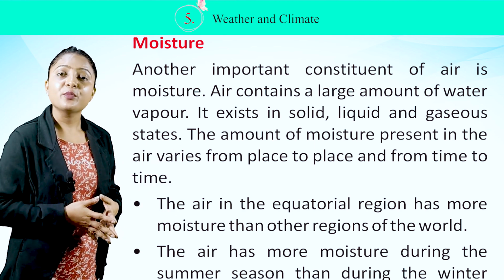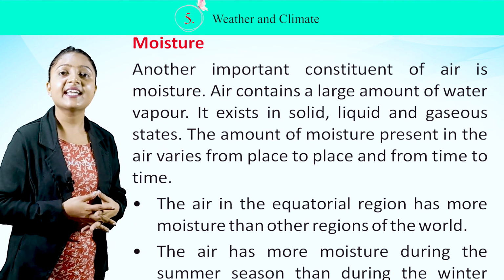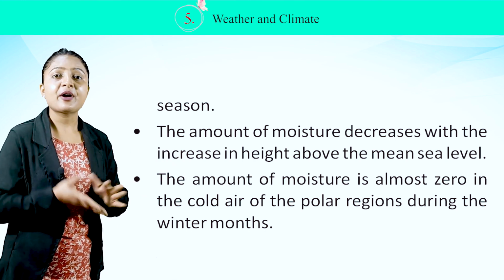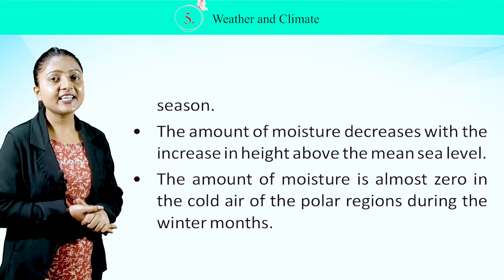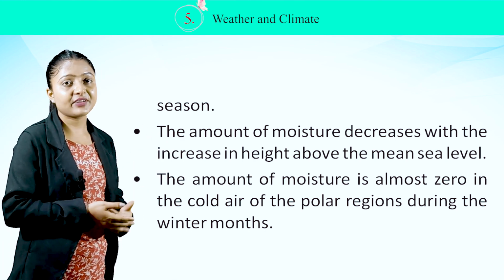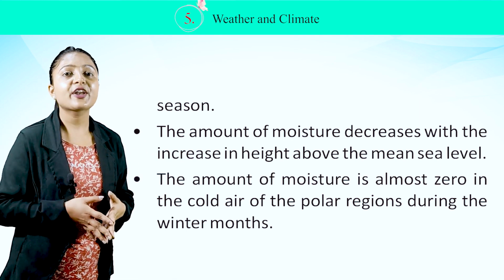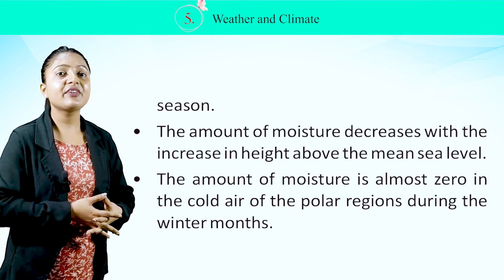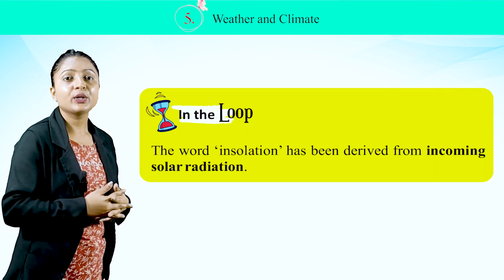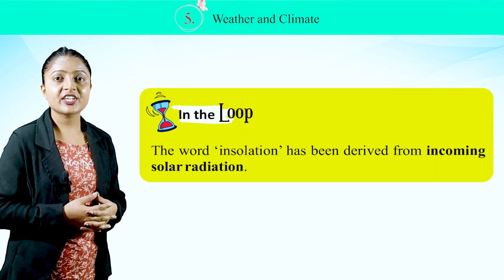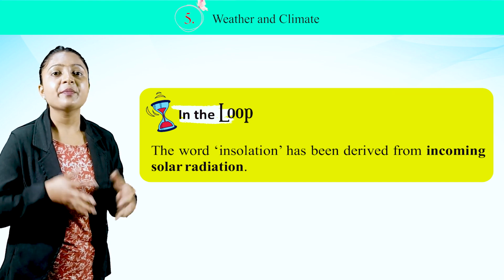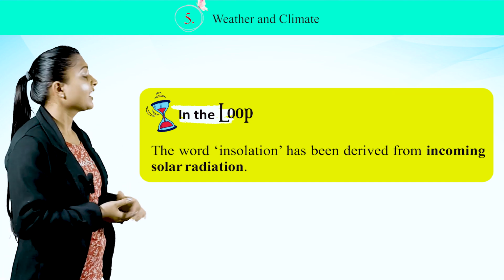The air has more moisture during the summer season than during the winter season. The amount of moisture decreases with the increase in height above the mean sea level. The amount of moisture is almost zero in the cold air of the polar regions during the winter months. In the loop, the word insolation has been derived from incoming solar radiation.